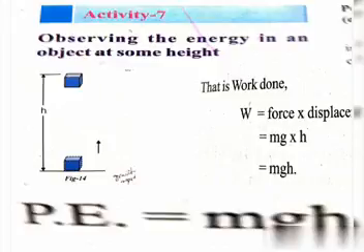We use a hammer to drive a nail into the plank. If a hammer is placed just on the tip of a nail, it hardly moves into the plank. But if the hammer is raised to a certain height, then allowed to fall on the nail, we observe that the nail is pushed some distance into the plank. So if we change the height, the object gets more energy due to the change in height.